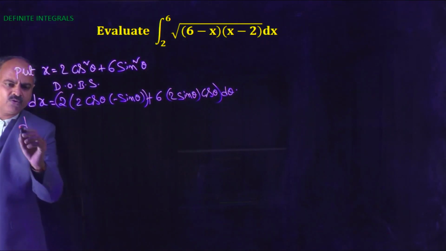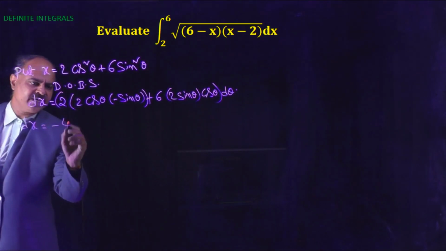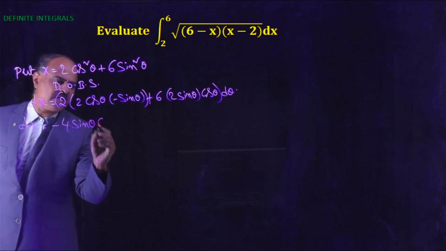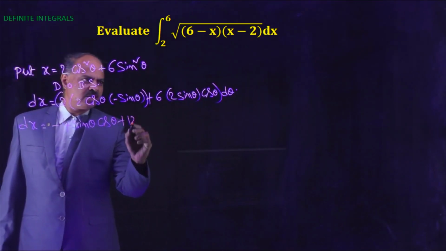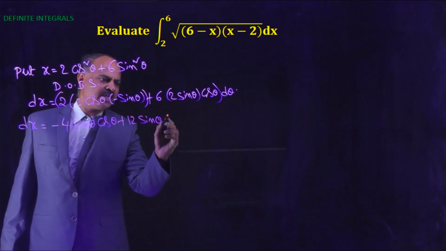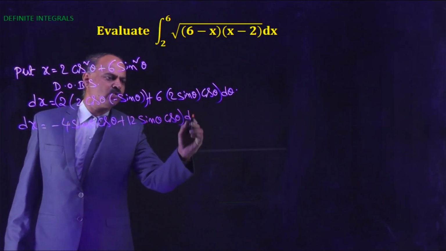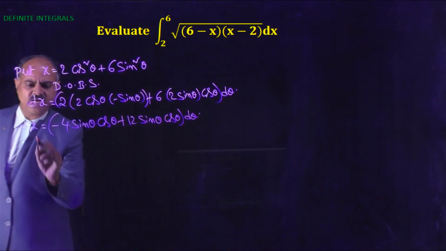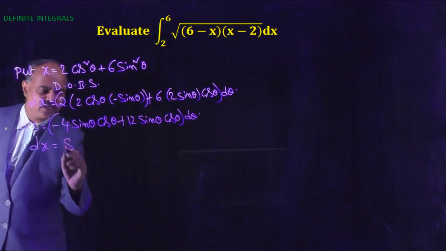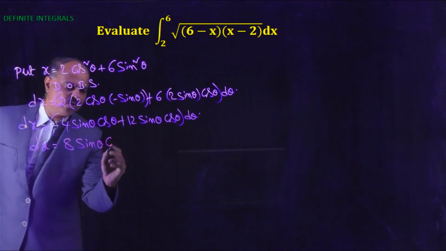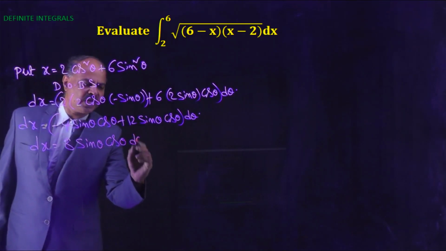Now dx equals minus 4 sin theta cos theta plus 12 sin theta cos theta d theta. So dx equals 12 minus 4, that is 8 sin theta cos theta d theta.